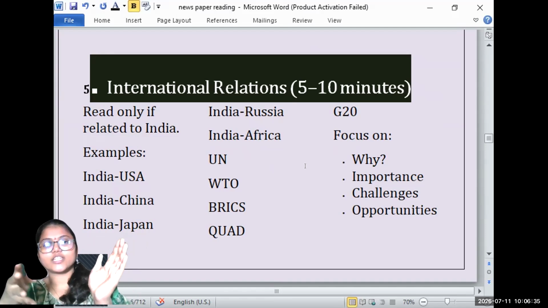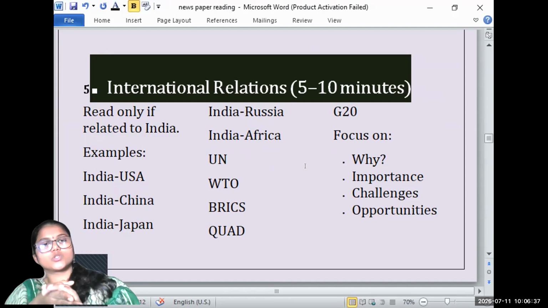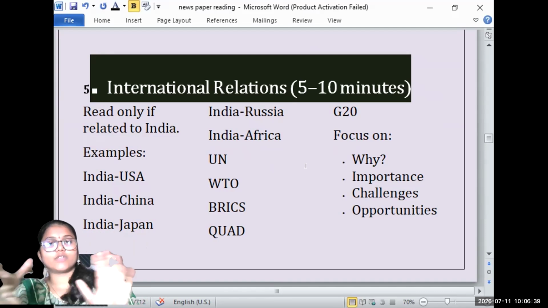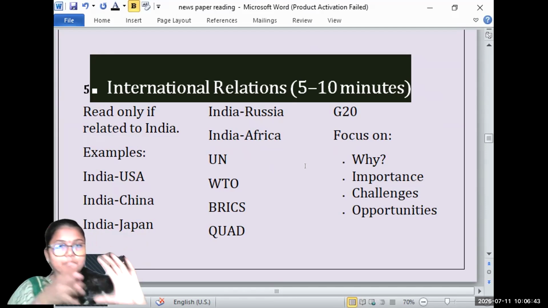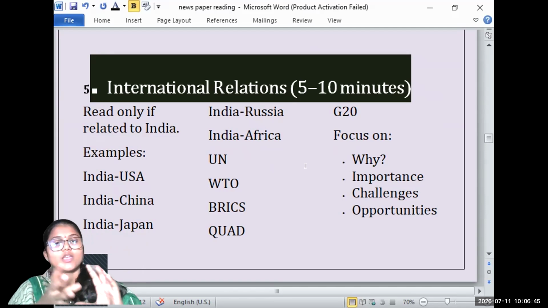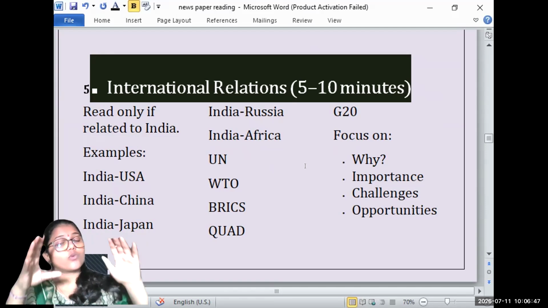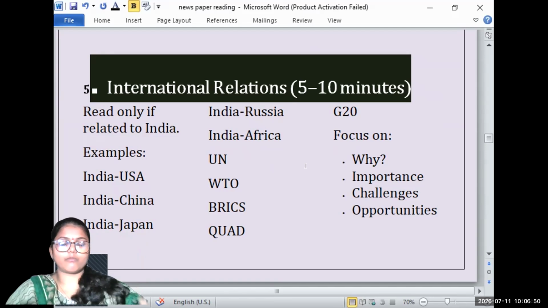They're not mentioning specifically which country you are supposed to read, whether BRICS or WTO. They have not drawn clear boundaries.